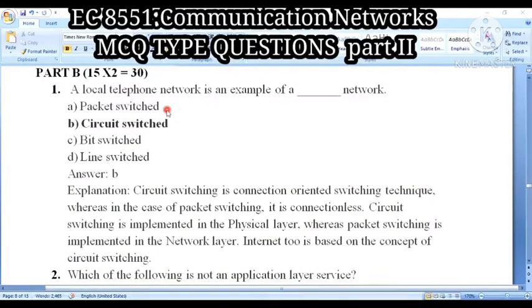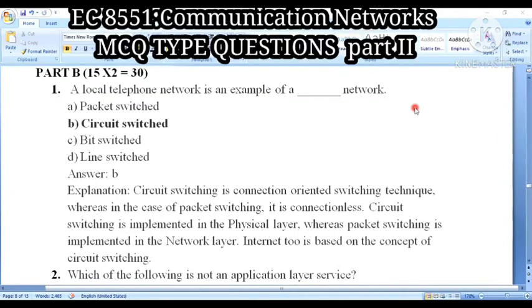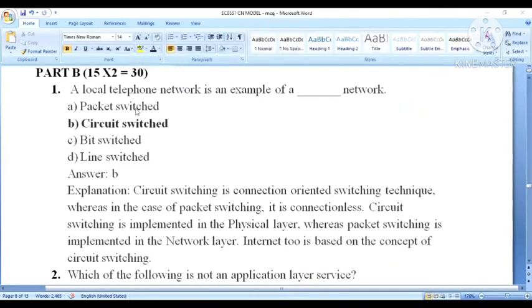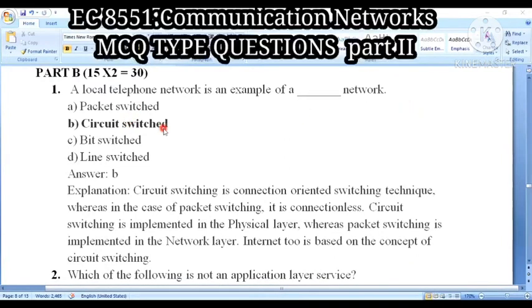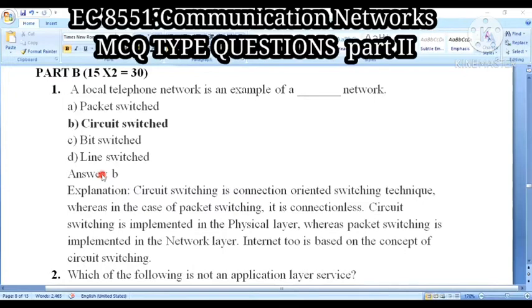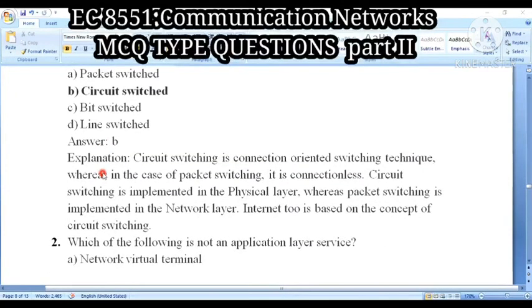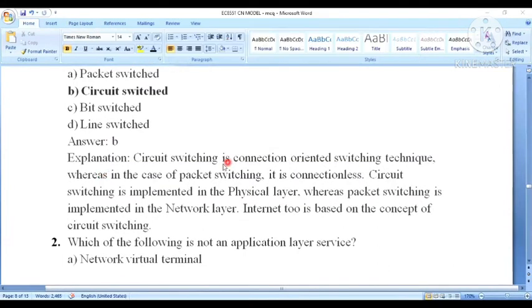Next question. A local telephone network is an example of dash network. Okay, a local telephone network is an example of dash network. First one is packet switch network, B is circuit switch network, C is bit switch network, and D is line switch network. So the answer will be B, that is circuit switch network. I am giving the explanation for you.